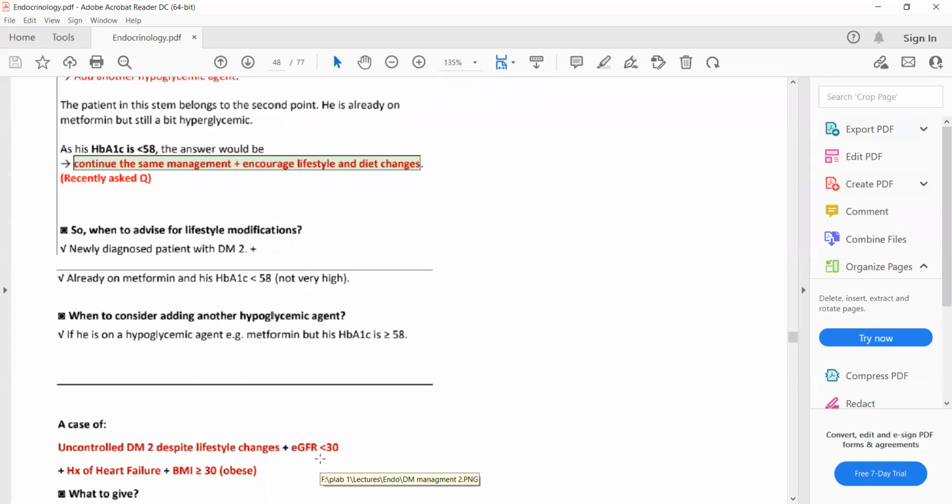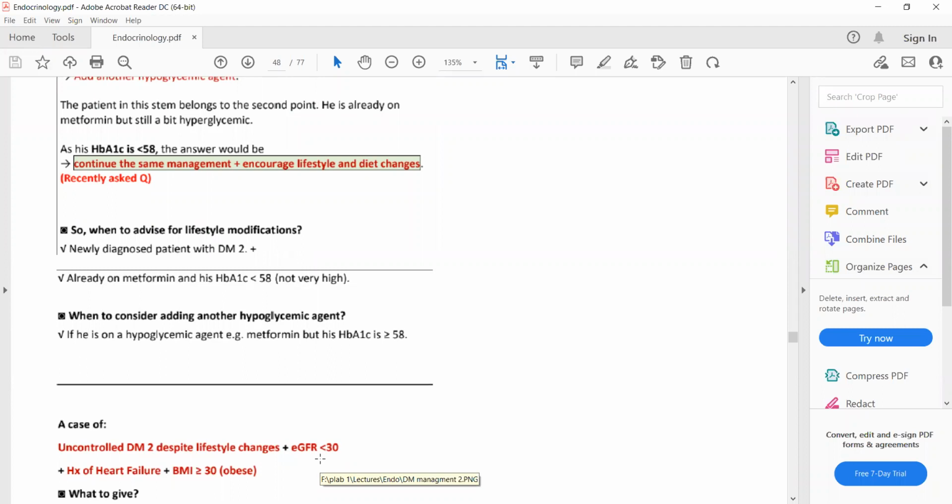So which two drugs are contraindicated in heart failure? DPP4 inhibitors and glitazones. DPP4 inhibitors are basically gliptins, yes.